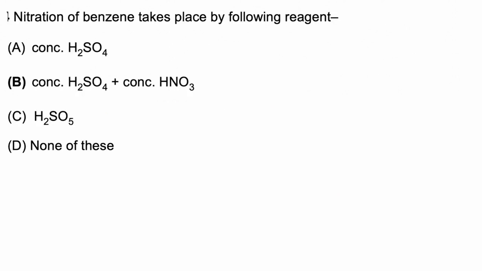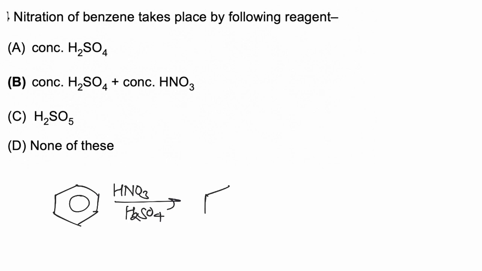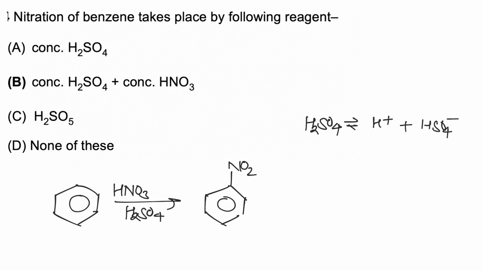In this question we have to identify which of the following reagents can be used for nitration of benzene. So if benzene is treated with nitric acid in the presence of H2SO4, nitrobenzene is formed as a product. Now in this reaction, NO2 positive acts as the electrophile and NO2 positive is generated when H2SO4 gets dissociated to give H positive and HSO4 negative.